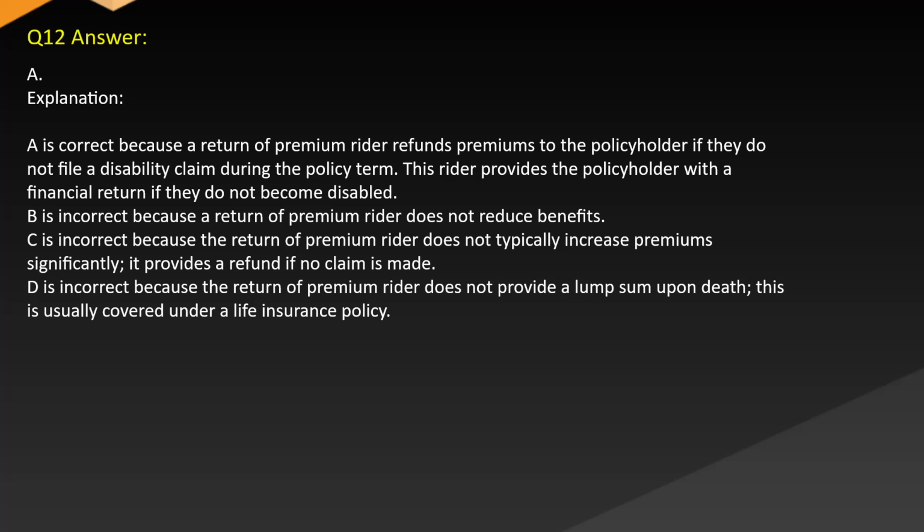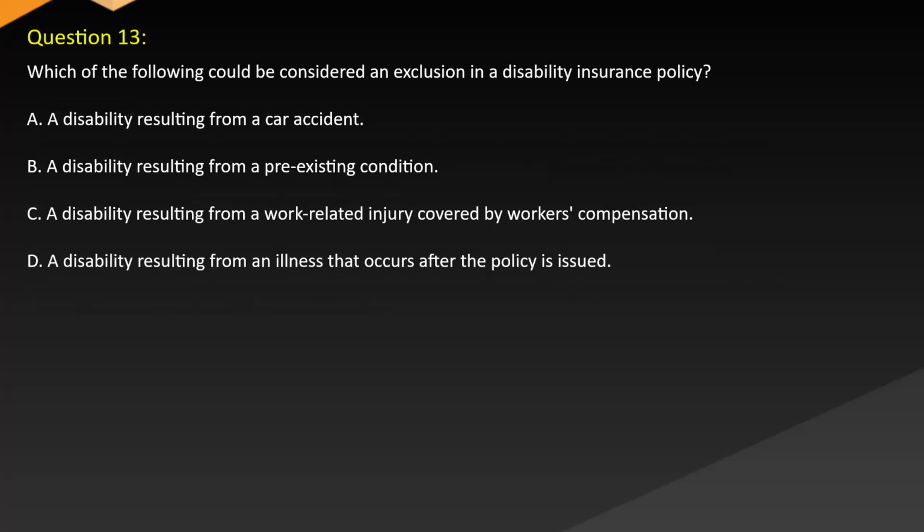D is incorrect because the return of premium rider does not provide a lump sum upon death, and this is usually covered under a life insurance policy. Question 13. Which of the following could be considered an exclusion in a disability insurance policy? A. A disability resulting from a car accident. B. A disability resulting from a pre-existing condition. C. A disability resulting from a work-related injury covered by workers' compensation. D. A disability resulting from an illness that occurs after the policy is issued.